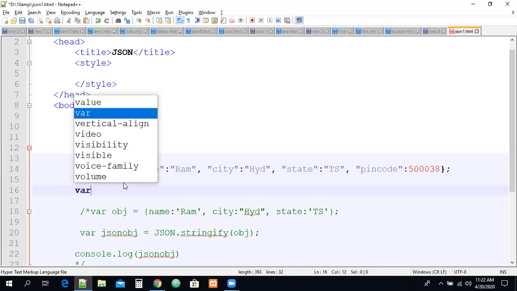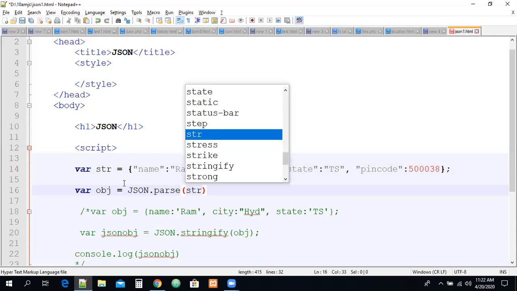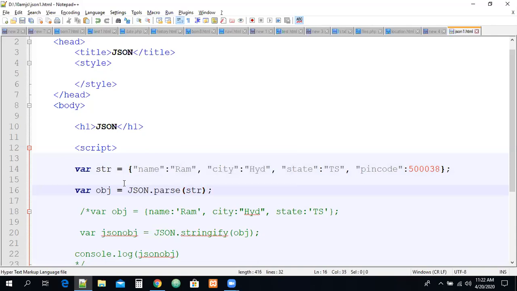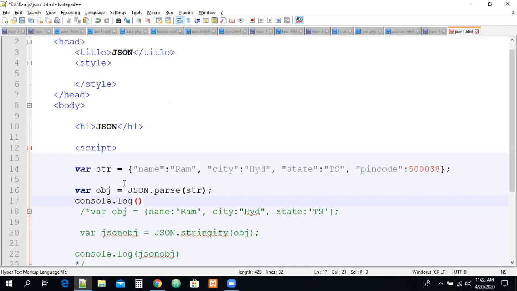Then let us create a variable where obj equal to JSON.parse. Parse is a method. To this parse method, simply you can pass str, guys. So then what is going to happen? This will be converted into an object. Now console.log, you can just check it. So you can write obj. This str is actually a string format. The string format will be converted into a JavaScript object. Can you see the structure? Name, value was in double quotes, guys.